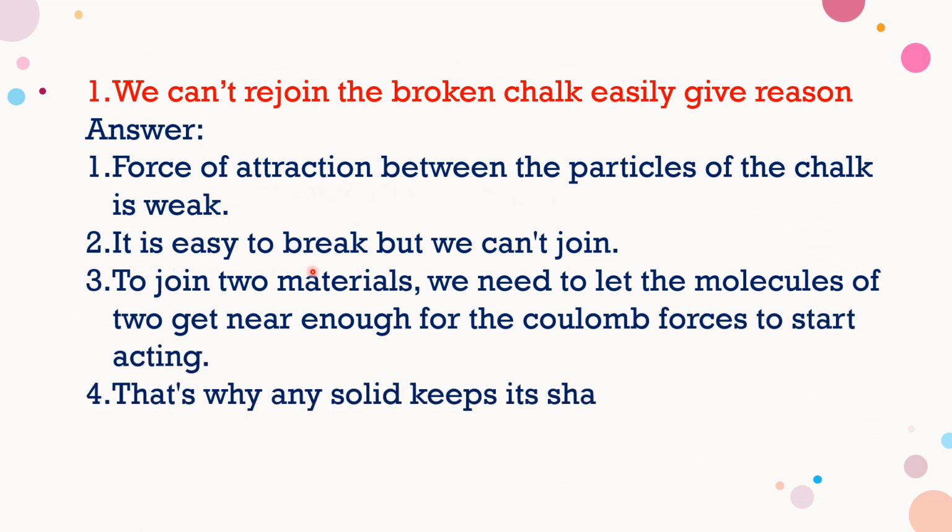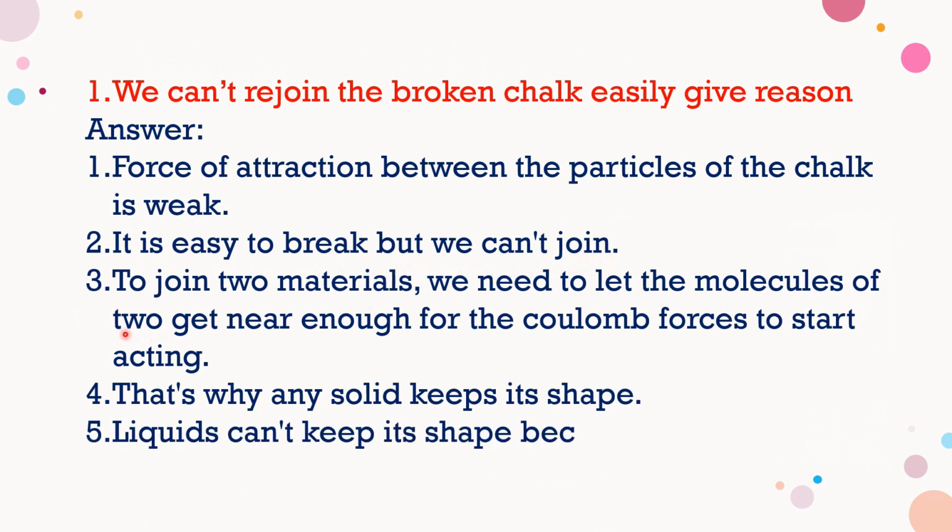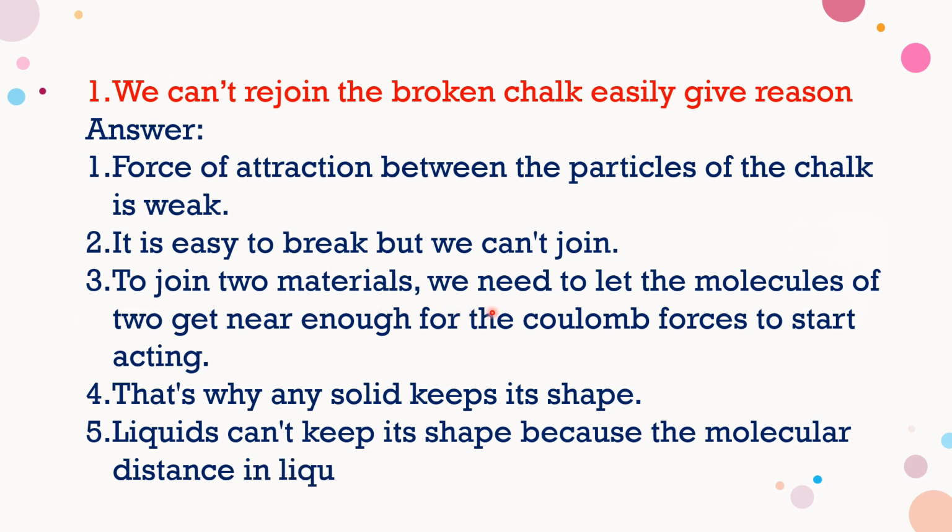Second one, it is easy to break but we can't join. The third one, to join two materials, we need to let the molecules of the two get near enough for the Coulomb forces to start acting. That's why any solid keeps its shape. Liquids can't keep their shape because the molecular distance in liquids is too large for this action. So that's why we can't rejoin the broken chalk easily. These are the reasons. Okay. Next, we'll go to the next question.